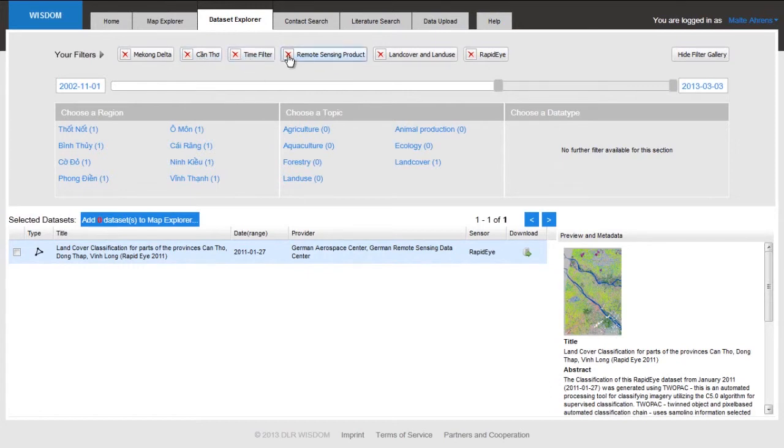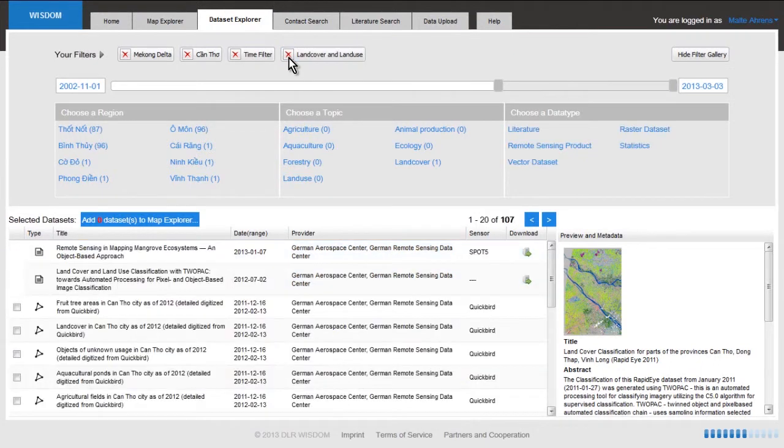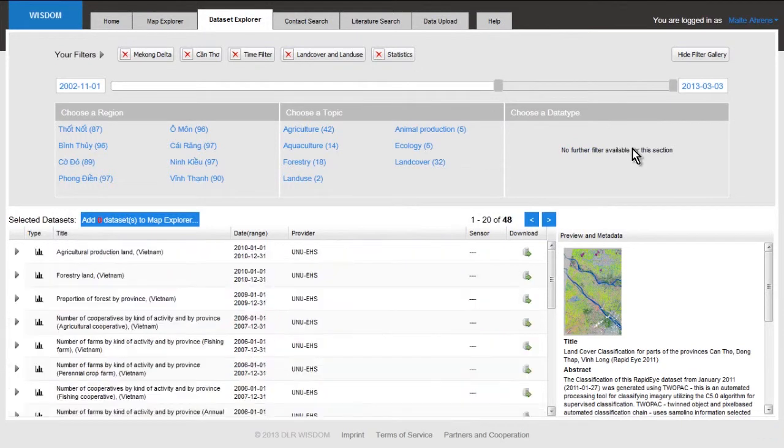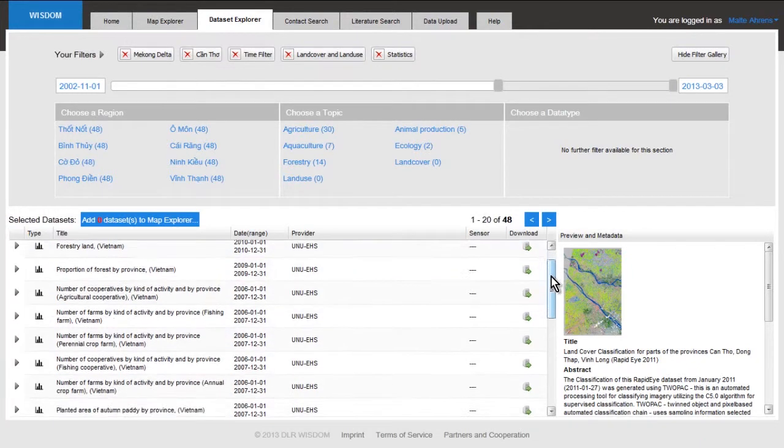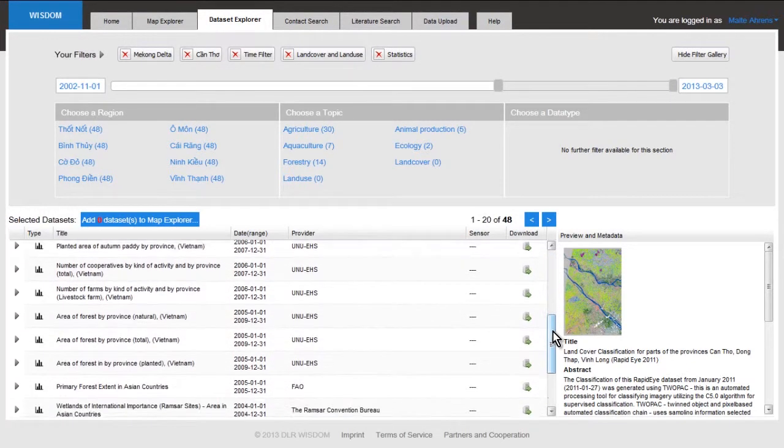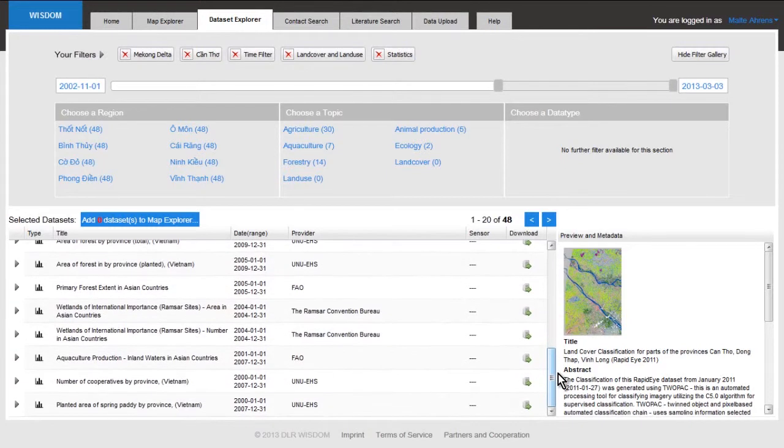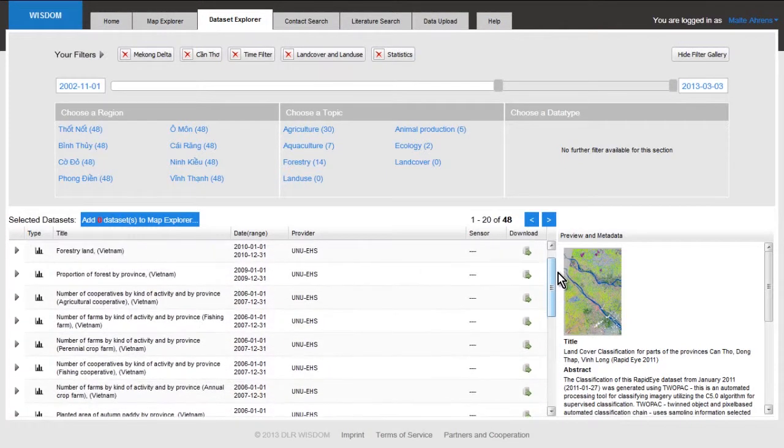It's quite easy. First of all, I don't want to look at remote sensing product. So I discard this option, but maybe I'm still interested in land cover land use. But this time, I want statistical data. So I activate here for statistical data. And as a result, I get offered a lot of different data sets here. I'm especially interested in a data set, let's say on animal production, so I can specify the topic further.